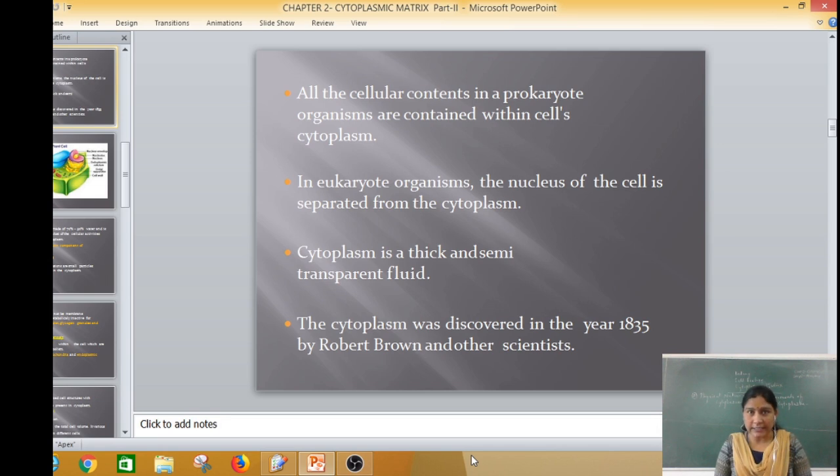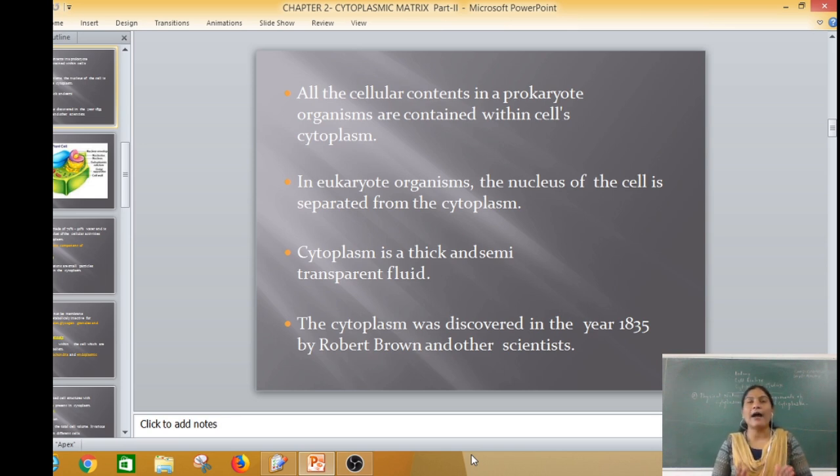All the cellular contents in prokaryotic organisms are contained within the cell cytoplasm. But in a eukaryotic organism, the nucleus of a cell is separated from the cytoplasm. So, in the prokaryote, all the components of the cell are included in the cytoplasm. But in the eukaryotic cell, the cytoplasm extends only from the plasma membrane to the nucleus. In the nucleus, the gel-like matter we call the nucleoplasm.